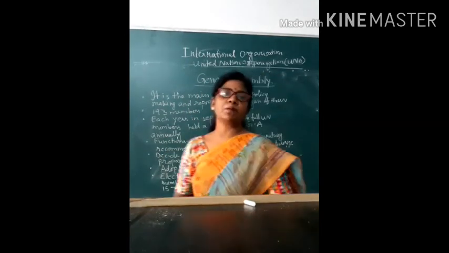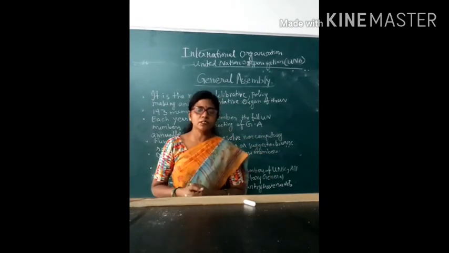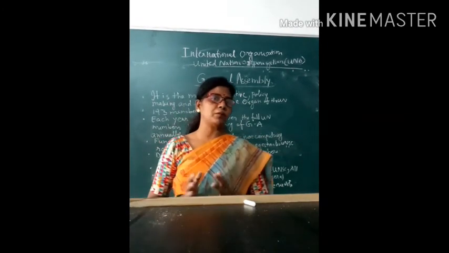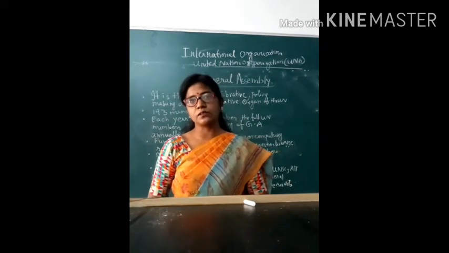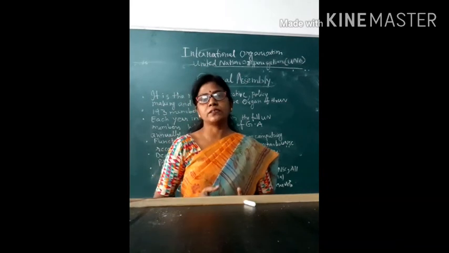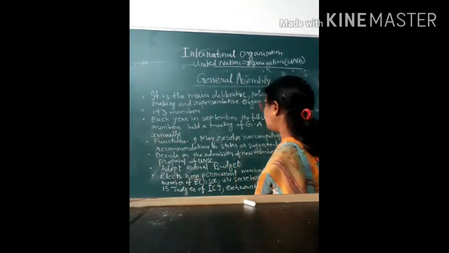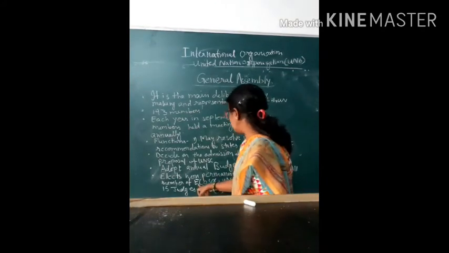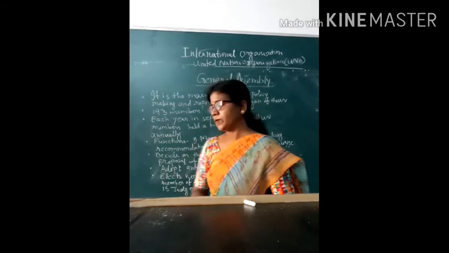It elects non-permanent members of the Security Council. As we know, the Security Council has 10 non-permanent members. These non-permanent members of the Security Council are also elected by the General Assembly. It elects all members of ECOSOC, the Economic and Social Council.